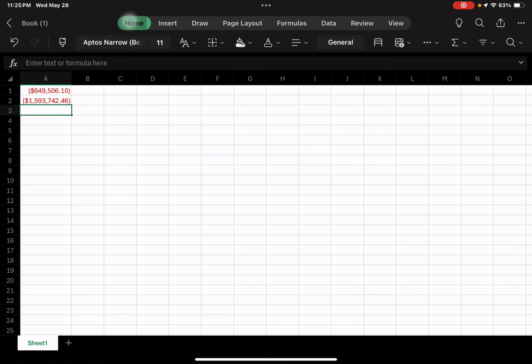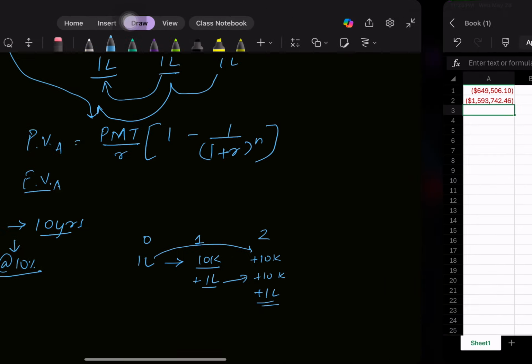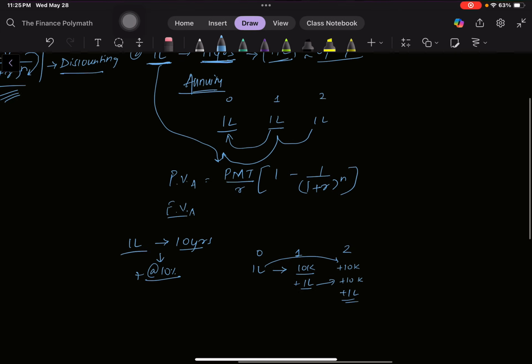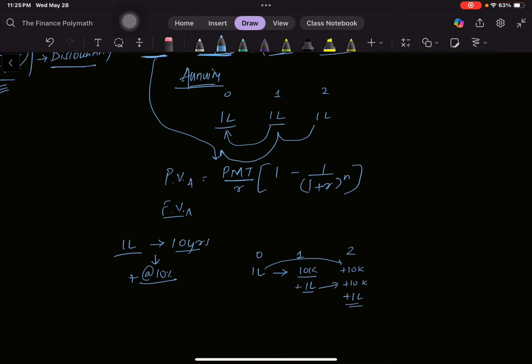So if you are investing in a scheme and you are giving 1 lakh rupees for 10 years at the rate of 10%, you'll actually end up with close to 16 lakh rupees and not 10 lakh, because your money is growing. So this was annuity.